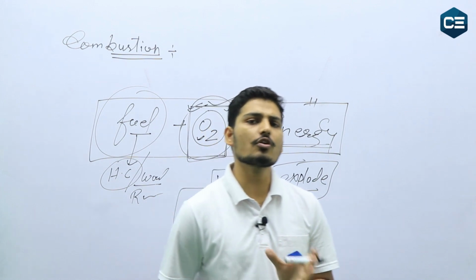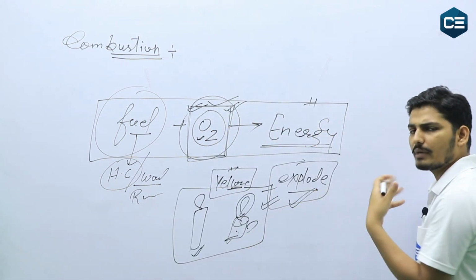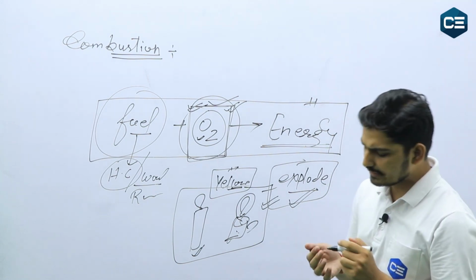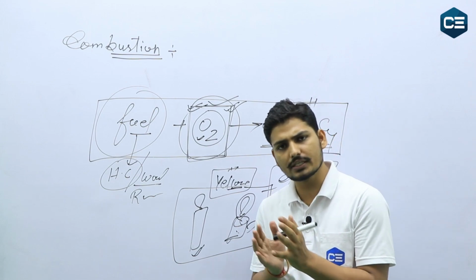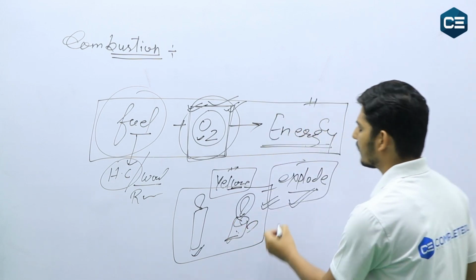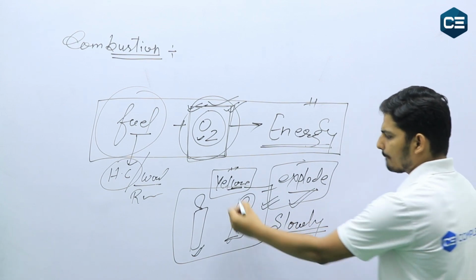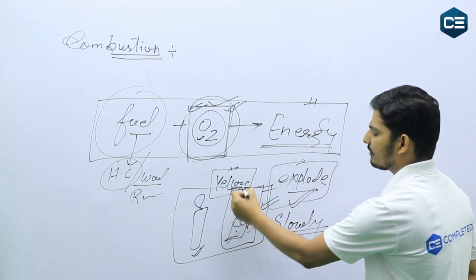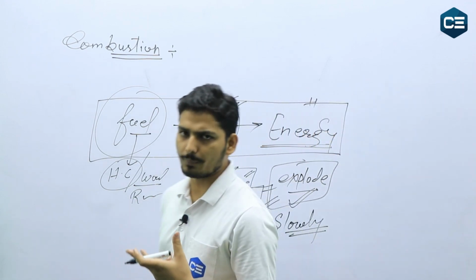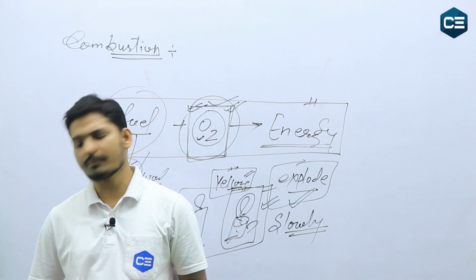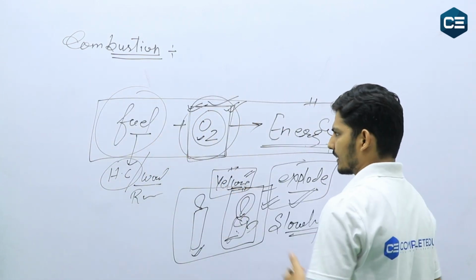If the amount of oxygen is very high, the fuel will burn with an explosion, or much more efficiently. It will give us a high amount of energy. But if the amount of oxygen is low, the fuel will burn slowly. As in our first practical, petrol burned very slowly with a yellow flame and a very small amount of energy was obtained.